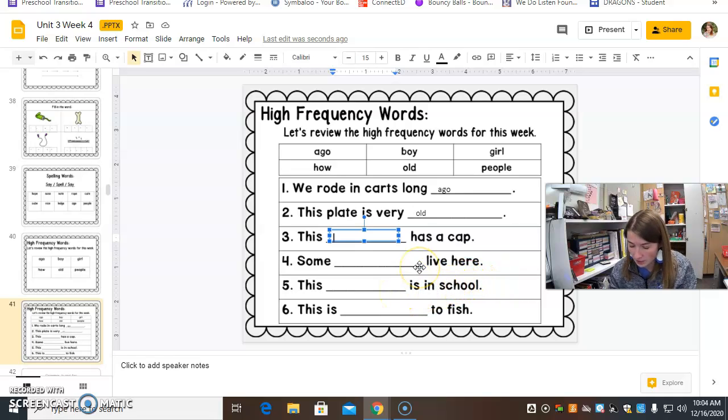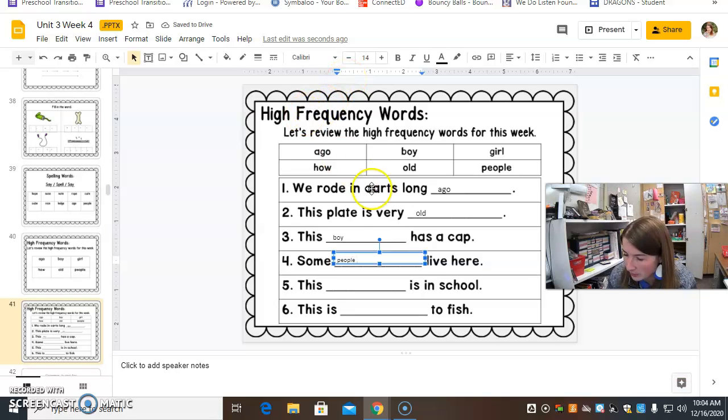This boy, okay, let's try boy, B-O-Y. Boy, this boy has a cap. Some blank live here. Some people, because it's more than one. It's a group of people. Some people live here.